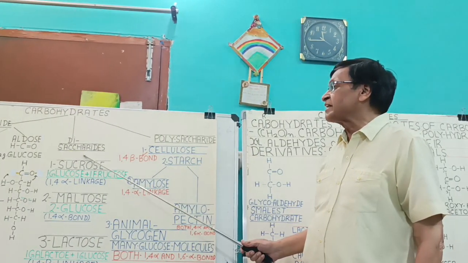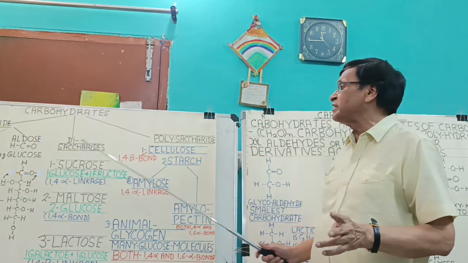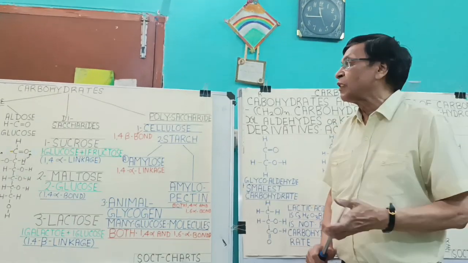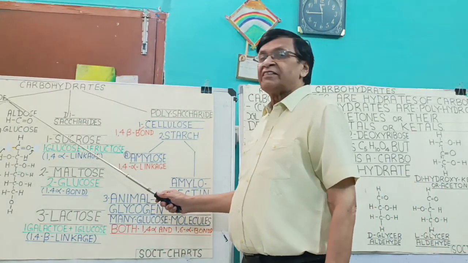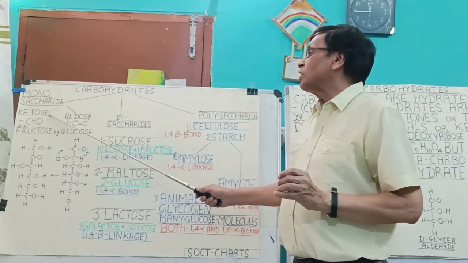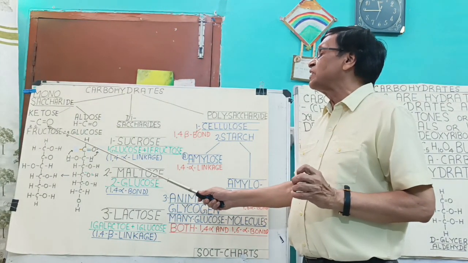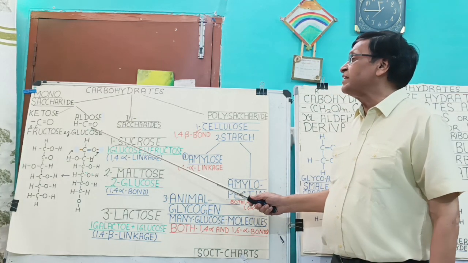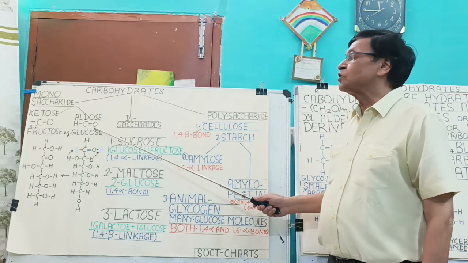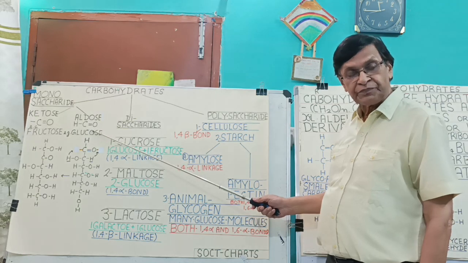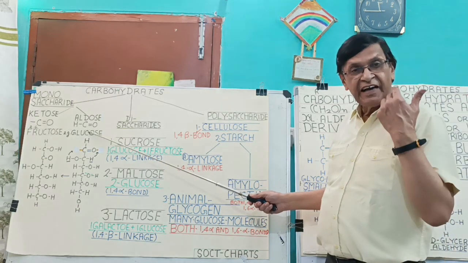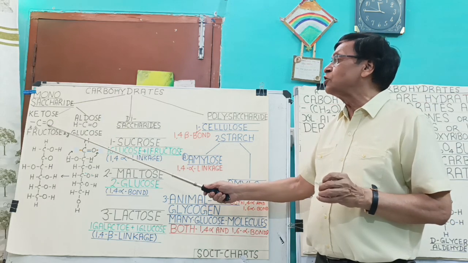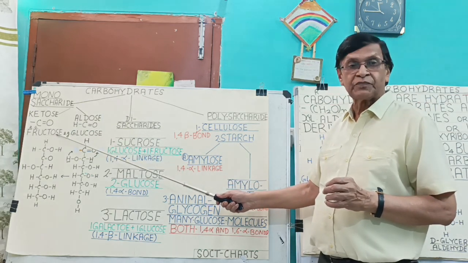Then there are disaccharides, which are made up of 2 monosaccharide units, and there are polysaccharides, which are made up of many units. The monosaccharides are of 2 types: some of them have an aldehyde group CHO, and they are called aldoses. Those which have a ketone group CO are called ketoses.